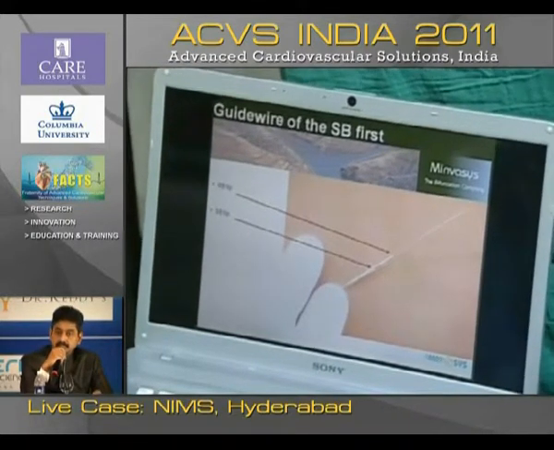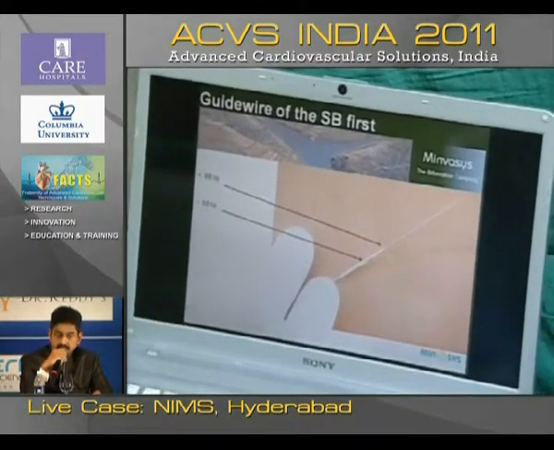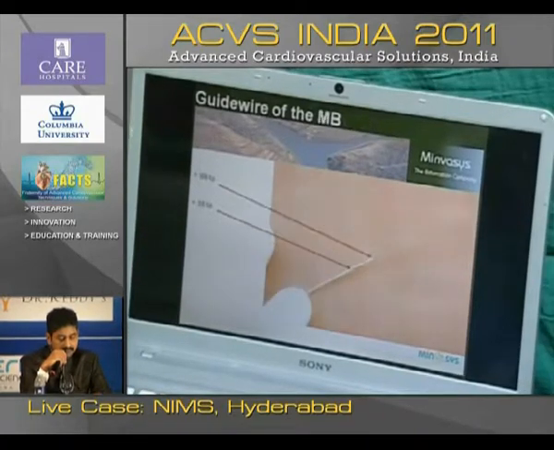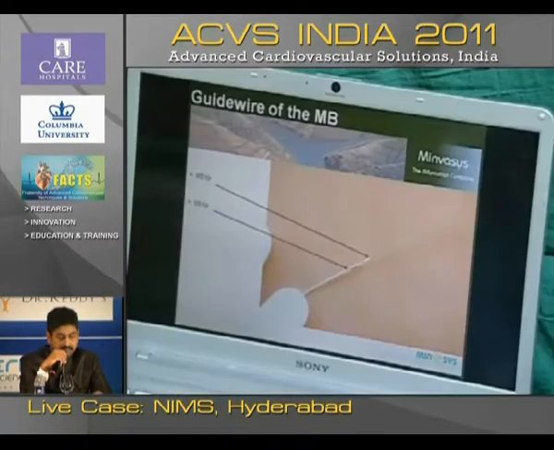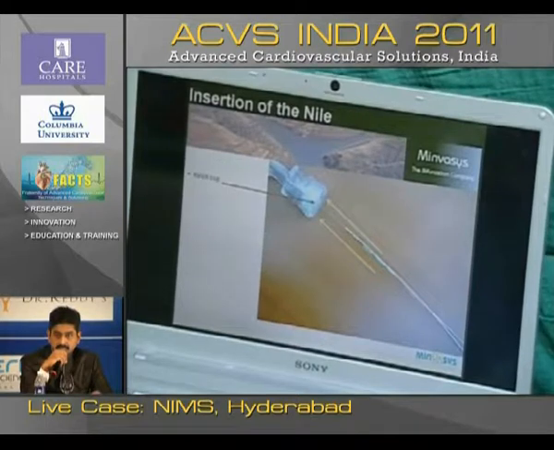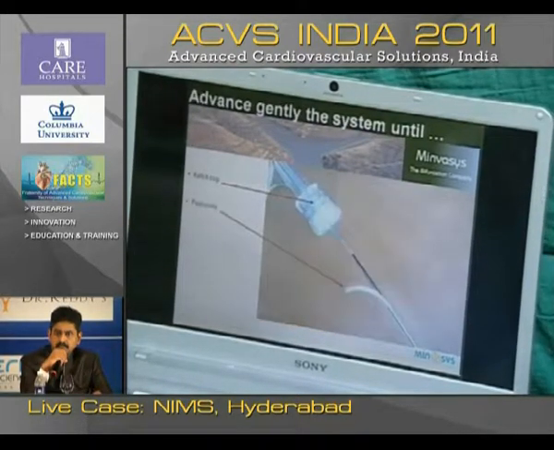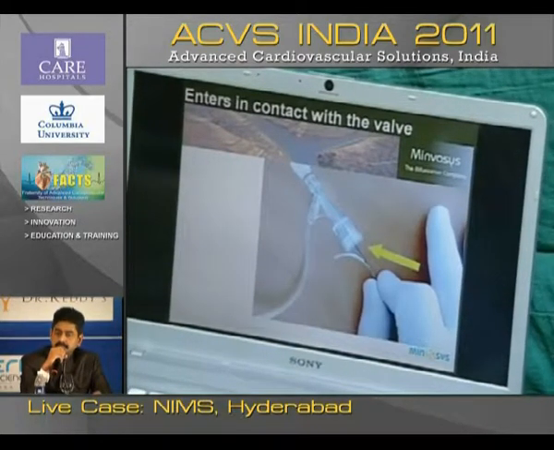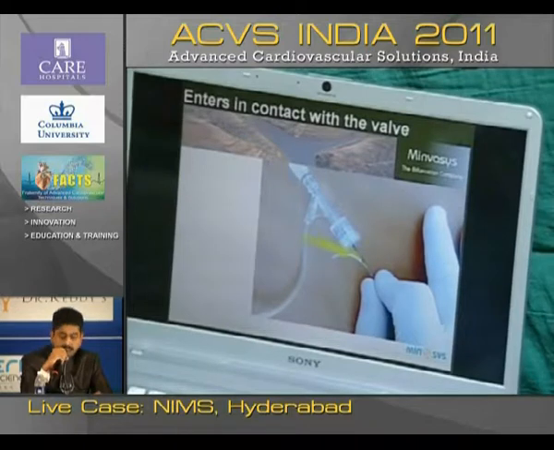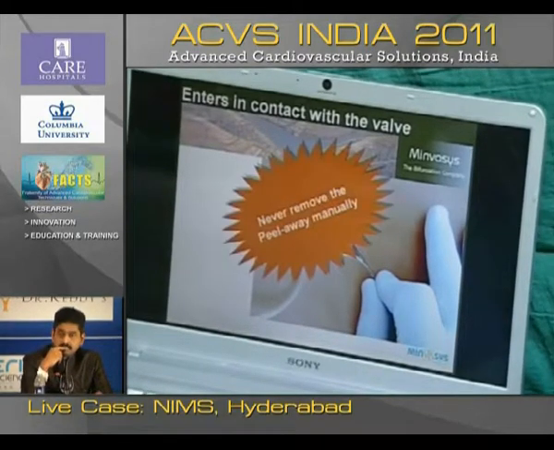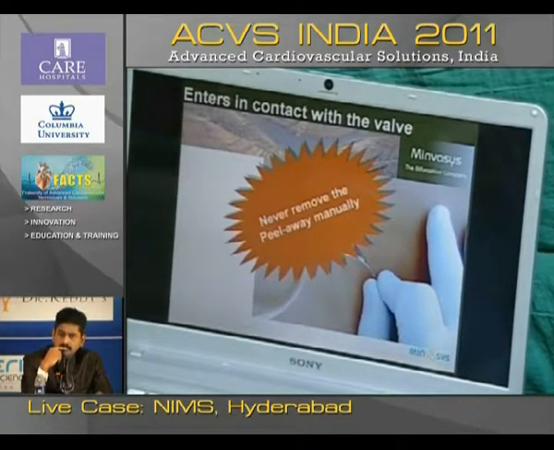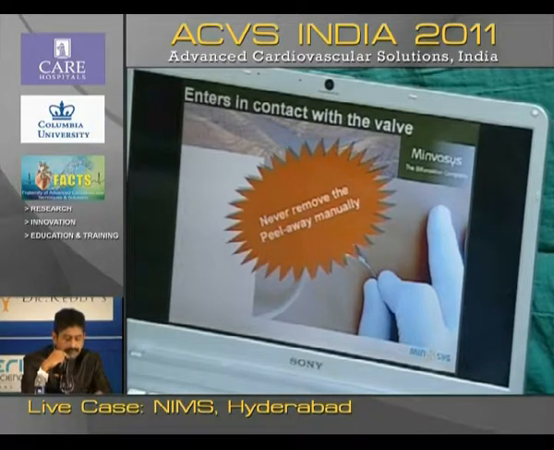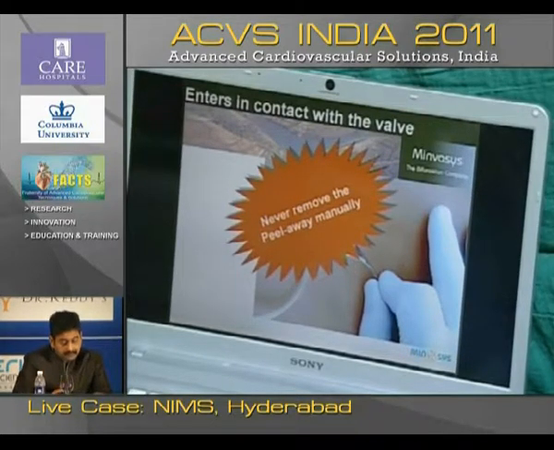These are the images of this bifurcation stent. So we have to thread both the balloons. First we have to thread the side branch balloon, followed by the main branch balloon. Next. This peel-away sheath should not be removed manually. When you are pushing the shaft, the peel-away comes off automatically. Next.